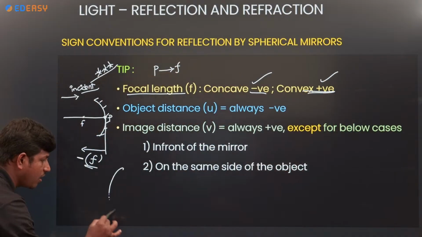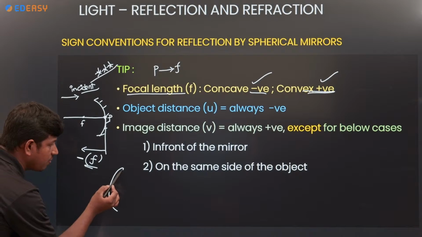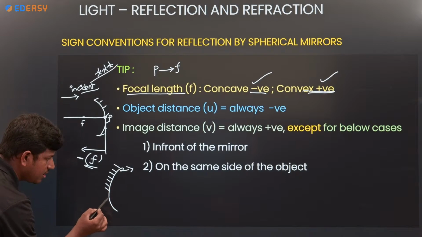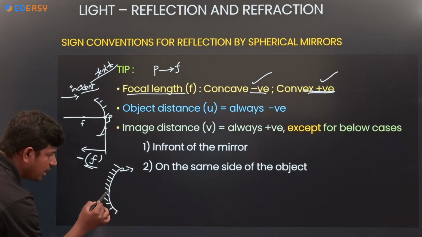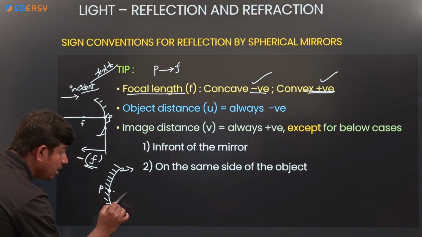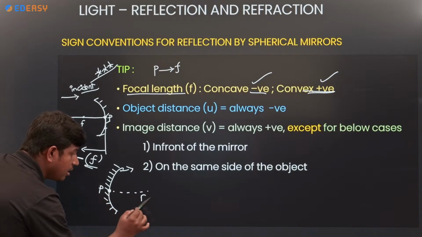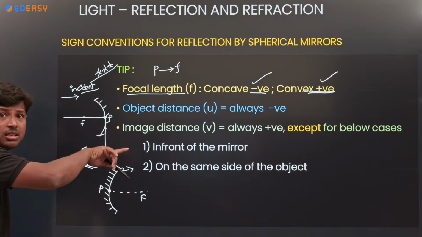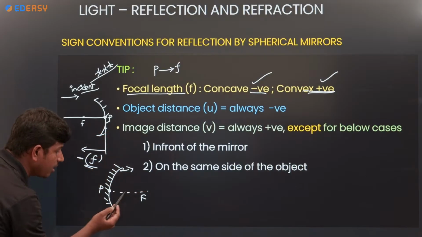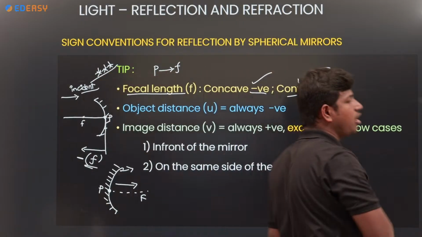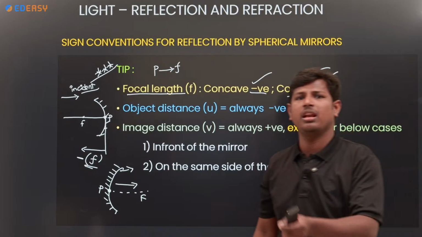If I take a convex mirror, this is the reflecting surface and the rough surface is like this. The pole is at the center in any mirror. Where is the focus? Here, the virtual focus. So it is along the direction of the incident ray, positive. Clear? Concave mirror, negative. Convex mirror, positive.